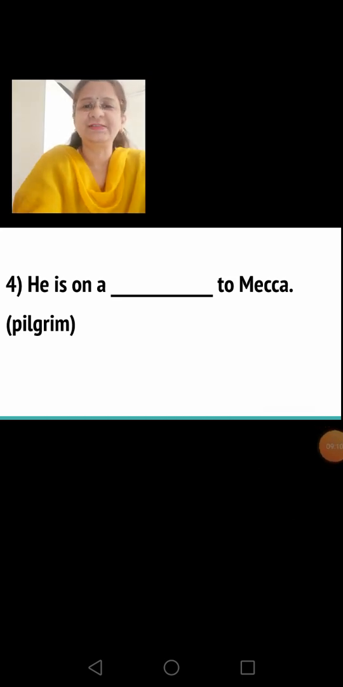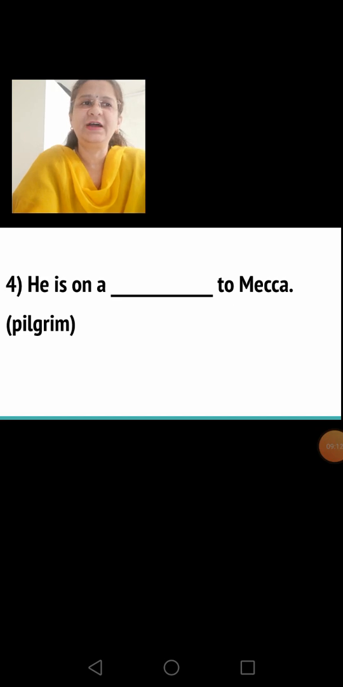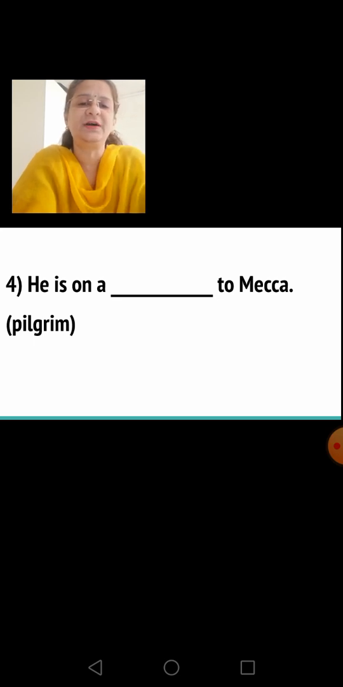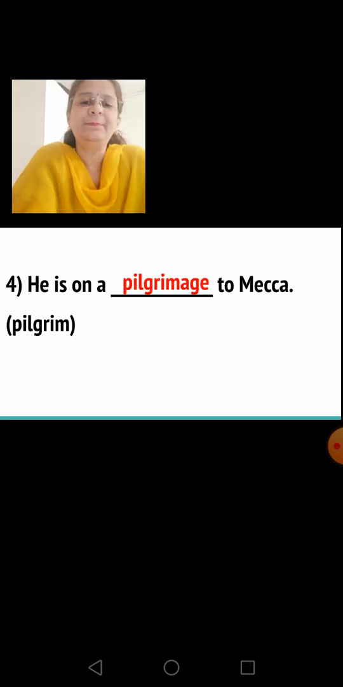Okay children, have you all guessed the answers? Shall we discuss? Okay, now the fourth sentence, he is on a dash to Mecca. The word given to you is pilgrim. What have you written? Yes, what is the answer? The answer is pilgrimage. So the abstract noun here will be pilgrimage. He is on a pilgrimage to Mecca.